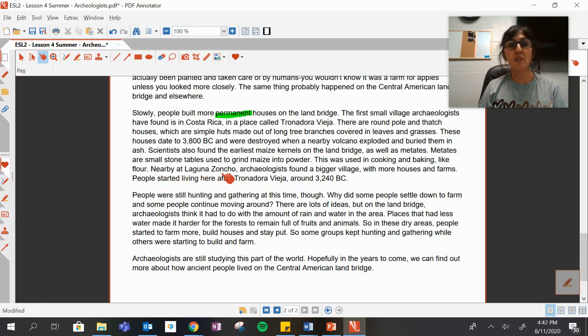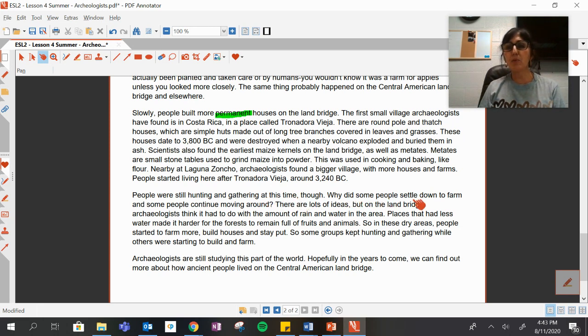Nearby at Laguna Zancho, archaeologists found a bigger village with more houses and farms. People started living here after Tronadora Vieja around 3,240 BC. People were still hunting and gathering at this time, though.